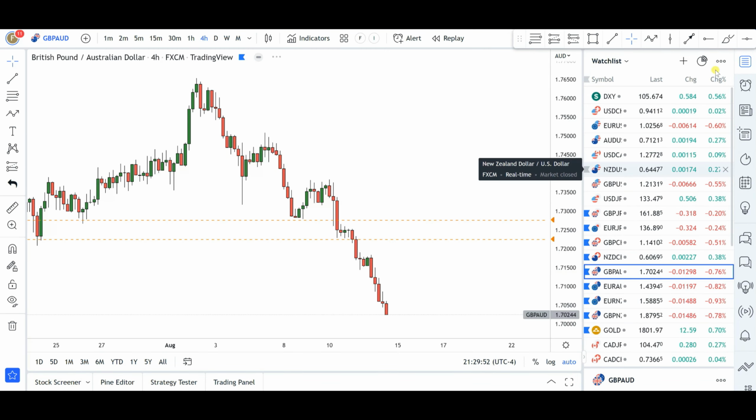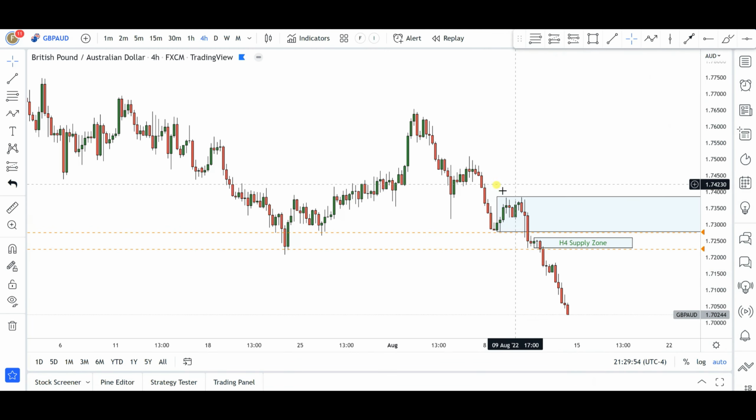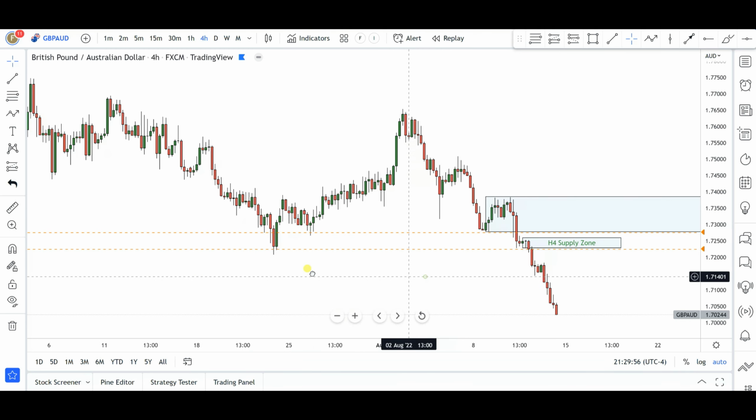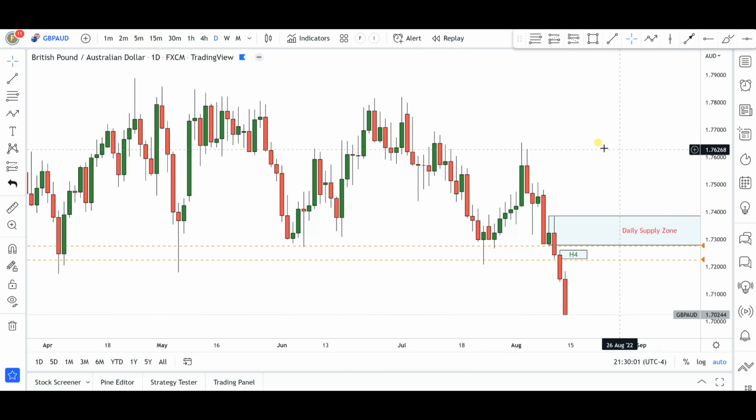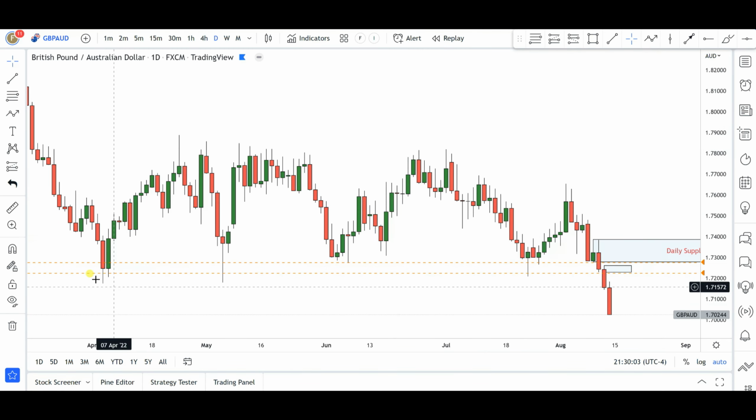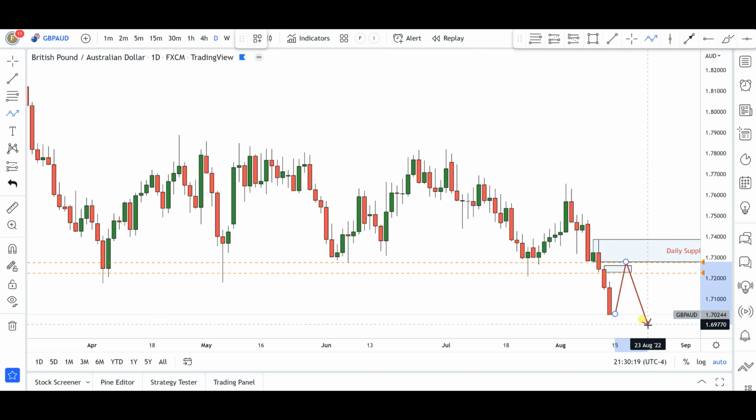Now next up is going to be British pound Australian dollar. Now you can see this pair just continues to collapse. Okay, we do have two levels, I believe. So one is the daily level. You notice that on the daily chart here, we do have a key level of structure that was taken out in momentum this week to the downside, creating this supply zone on the daily chart. So if we do get any deep pullbacks into this particular daily supply zone area, in my opinion, that's a high quality level to start searching for short opportunities for further continuations to the downside. Notice how I already have my alarm sitting at that particular level.